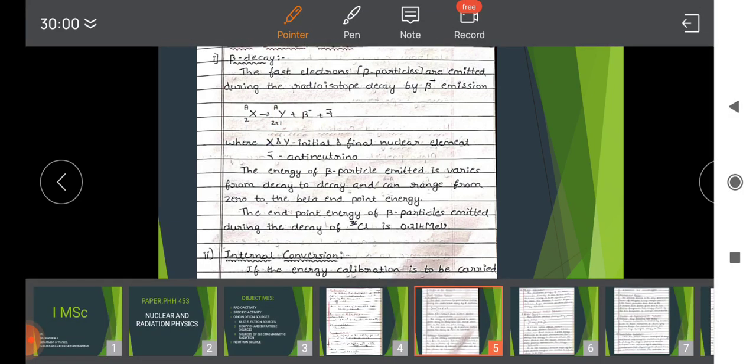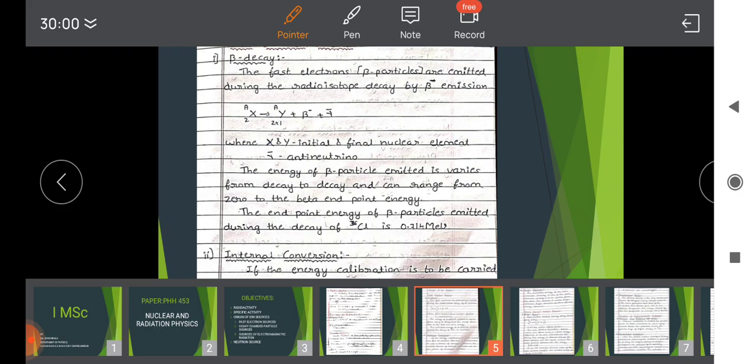The energy of the beta particle emitted varies from decay to decay. This energy is not a constant and can range from 0 to the beta endpoint energy. In the radioactive decay of nuclides emitting beta particles, all beta particle energies from 0 to the maximum value are possible, and this maximum is known as the endpoint energy.